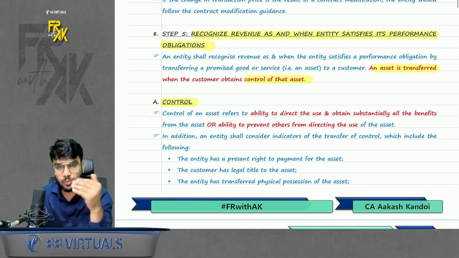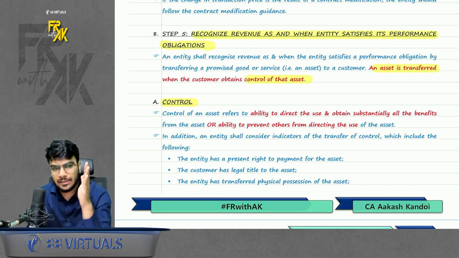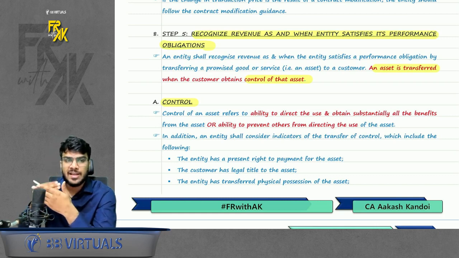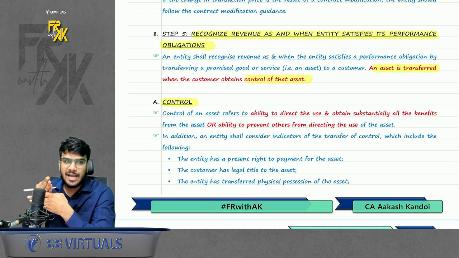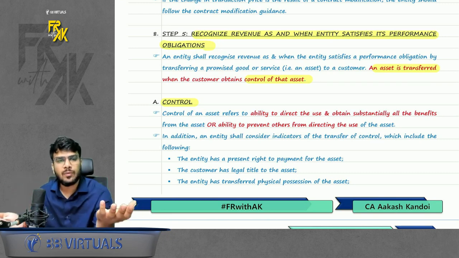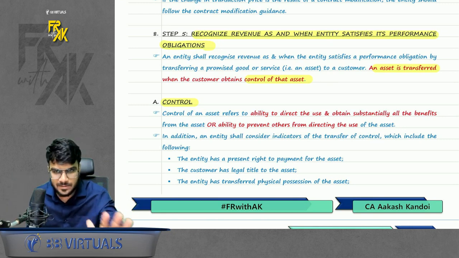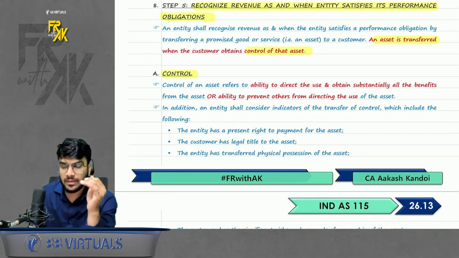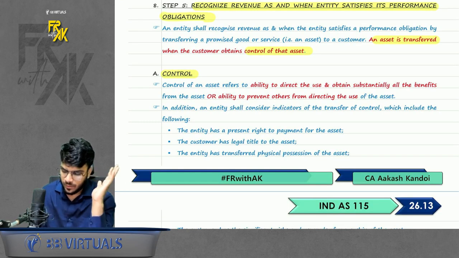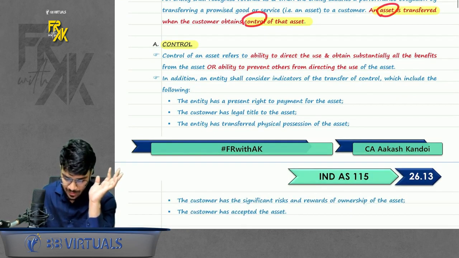So how to book the revenue? You should book the revenue in the same way in which your goods and service are getting transferred. If the goods and service are getting transferred over the period, book the revenue over the period. If the goods and service are getting transferred one shot, book the revenue one shot. Simple. So basically, when will the goods and service or when will the asset be considered to be transferred? When the control is transferred. Some indicators of control are given.